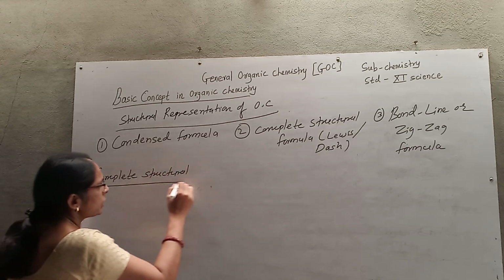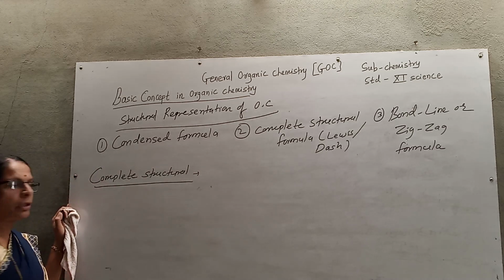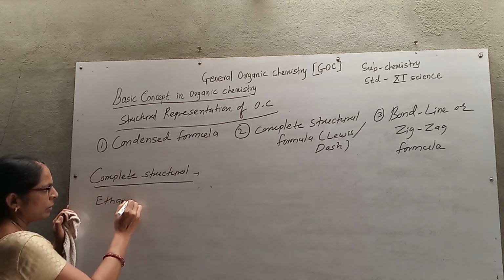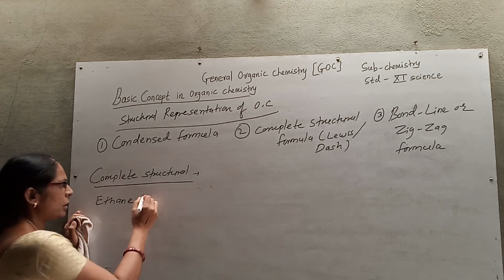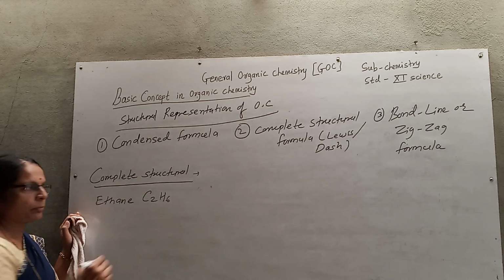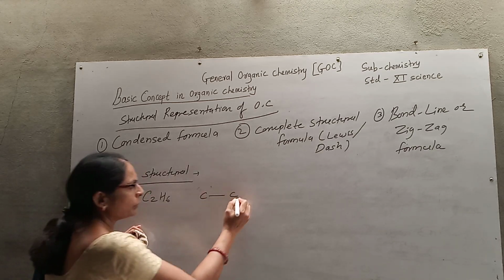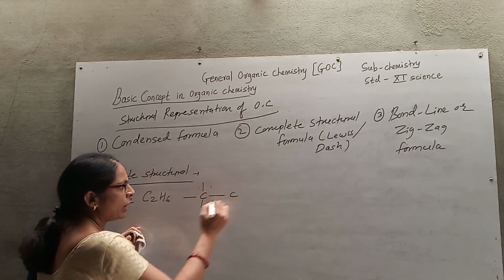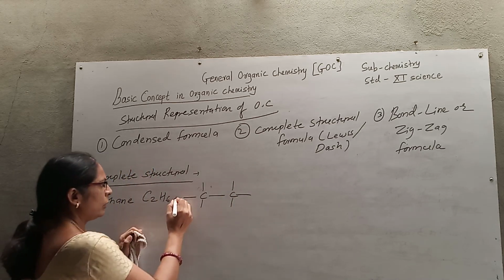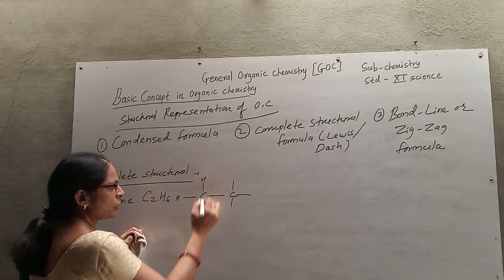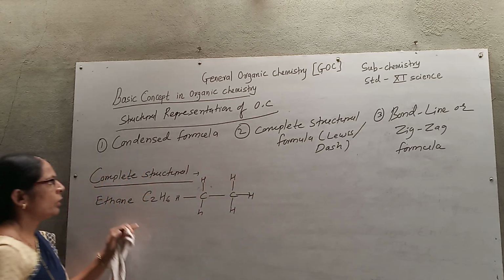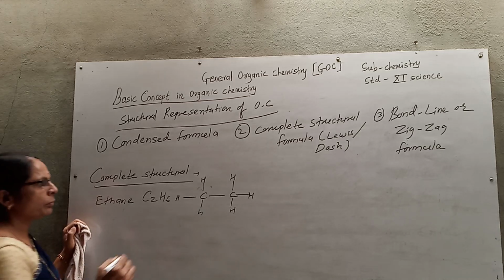So what happened in complete structural formula? In complete structural formula, suppose I consider the example of ethane. How do you write ethane? Ethane has the formula C2H6. So it has 2 carbons, satisfying the valency of carbon as 4. Carbon is tetravalent, so we satisfy the valency of the carbon. It has 6 hydrogens.